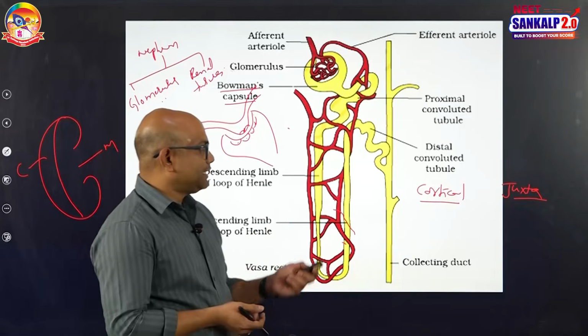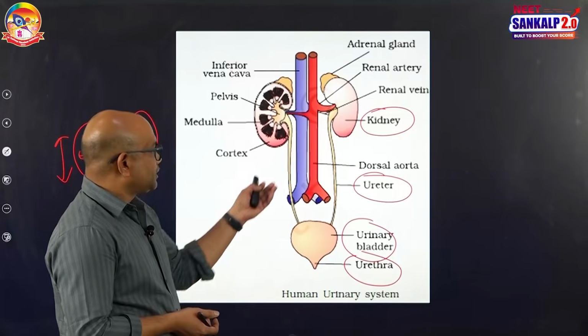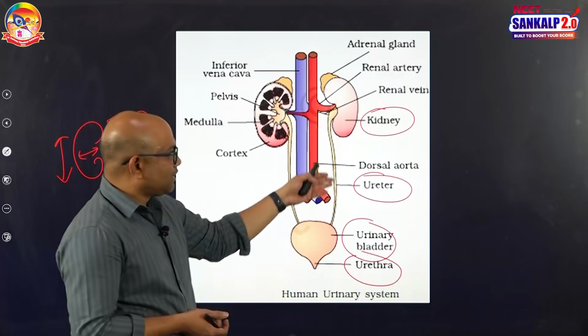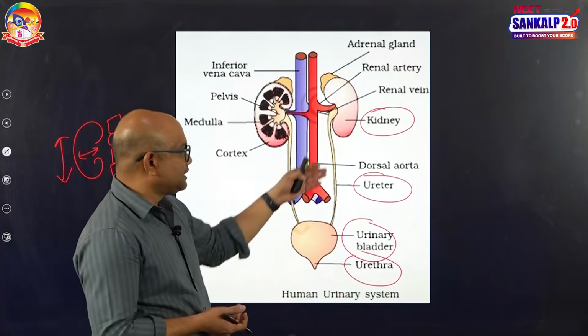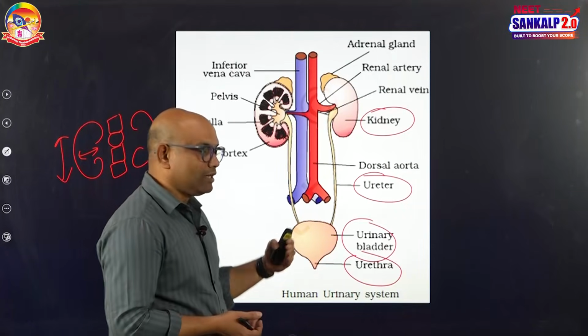So, with this I have completed the structure of a kidney. After the kidney, next are the ureters. Ureters are made up of transitional epithelium and smooth muscles, and they conduct the passage of urine. A pair of ureters are there, and they open into the urinary bladder.